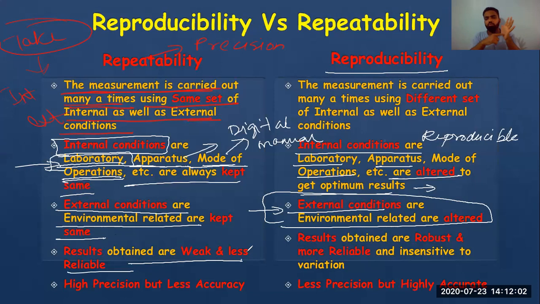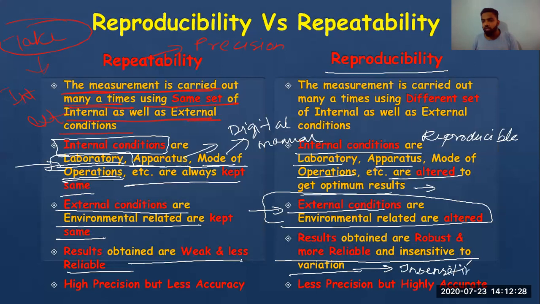If we want to see how well the instrument is calibrated, we might take 10 readings. If we take the readings in a repeatable environment and in a reproducible environment, we will rely more on the readings of the reproducible environment because we are changing the conditions. If we are changing the condition, then we might get a reading which is reliable and insensitive to variation because we are making the system vary. If the reading is insensitive to variation, that reading will be more reliable.